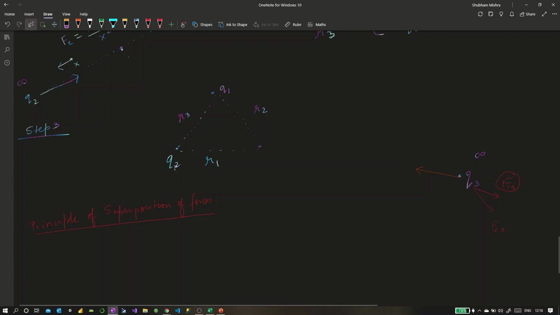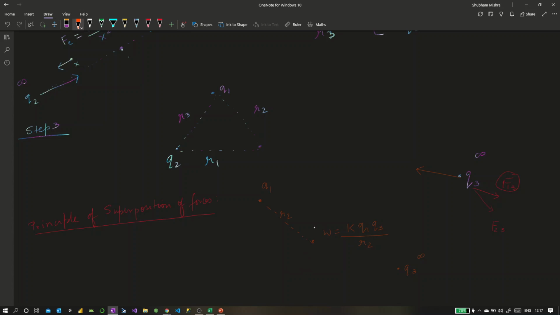So you can think that you are not talking about Q1 anymore. We are only talking about F13, which is the force which Q1 is applying on Q3, and for the time being let's ignore Q2. Okay, we'll think that it is not sitting there. So then we only have a two charge problem at hand, and that becomes like we have Q1 sitting here, we are having Q3, we are bringing it from infinity, and finally it would be at a distance of R2, right? And to bring it at a distance of R2 from Q1, we know that the work which we would have to do would be equal to K Q1 Q3 by R2, right?